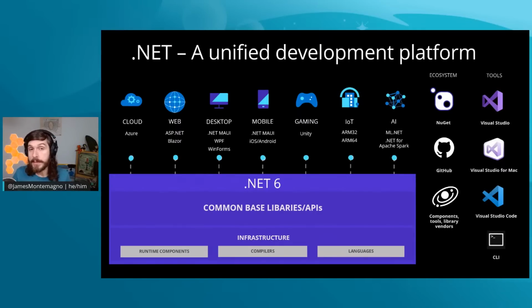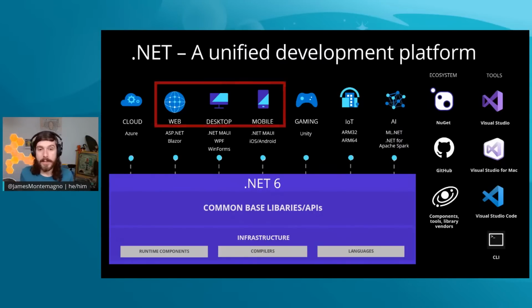Whether you want to build web apps, desktop apps, mobile apps, games, IoT, AI, do machine learning, deploy to the cloud, .NET's going to run everywhere. And .NET 6 is the latest release that is a unified platform across these different operating systems with UI frameworks on top of it. So there's common infrastructure, common compilers, common languages like C#, F#, and VB. And of course, there's an amazing ecosystem on GitHub and NuGet, which is our package management system, and great tools with Visual Studio, Visual Studio for Mac, Visual Studio Code, and of course, always the command line interface too.